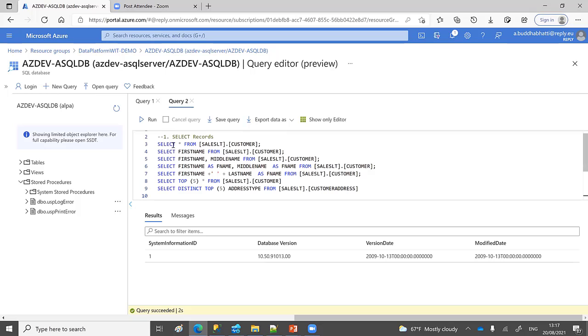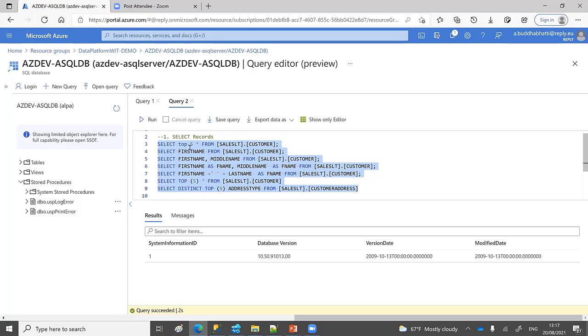You can see that you can select all, but it's better not to use select star. You can use either top or limited columns only. Here I'm just giving you basic information about SQL queries. These are the select queries, and you can do it in many different ways.